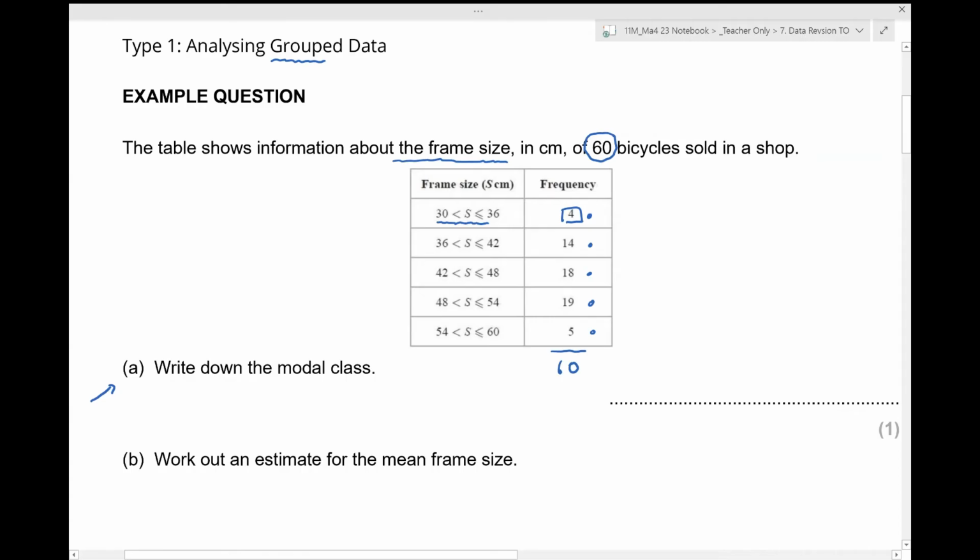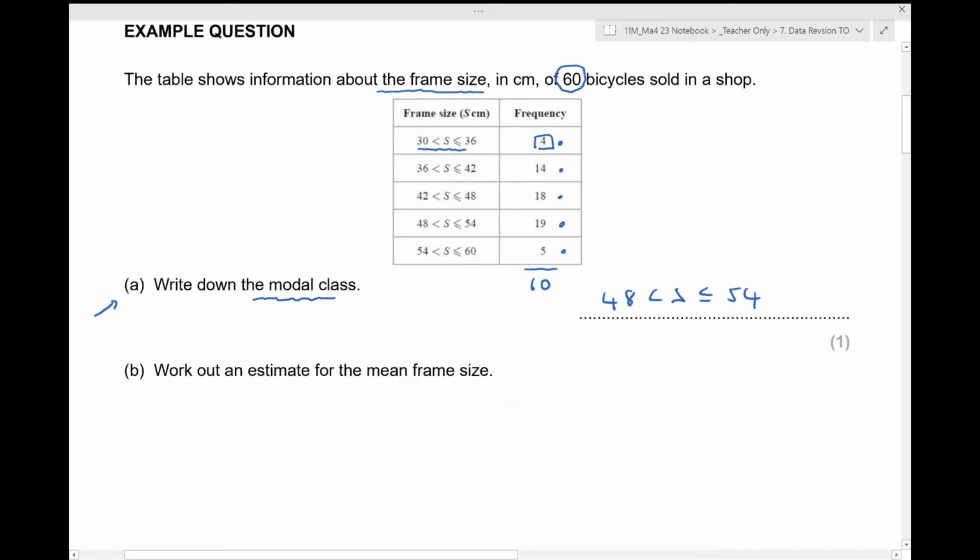Now, if you've understood the table, then with luck, you can identify which the modal class is, which is the most common class, which of these groups has got more bicycles in it than any other. And of course, the modal class is from 48 to 54, because that's got 19 bicycles in it, rather than fewer bicycles, which are in all the other groups. Now, work out an estimate for the mean frame size. Now, this is dead common.